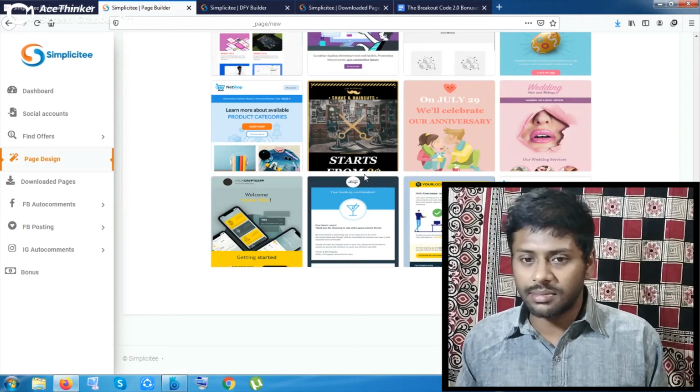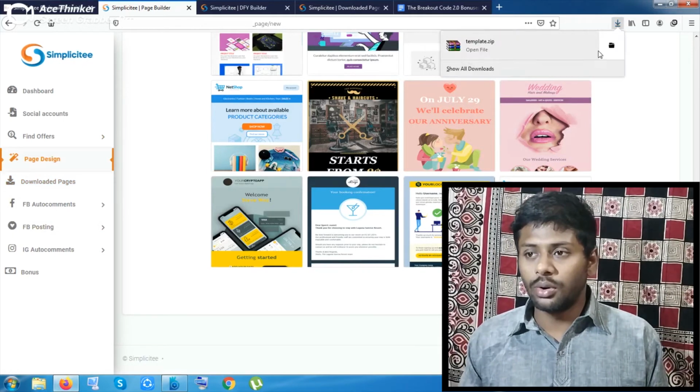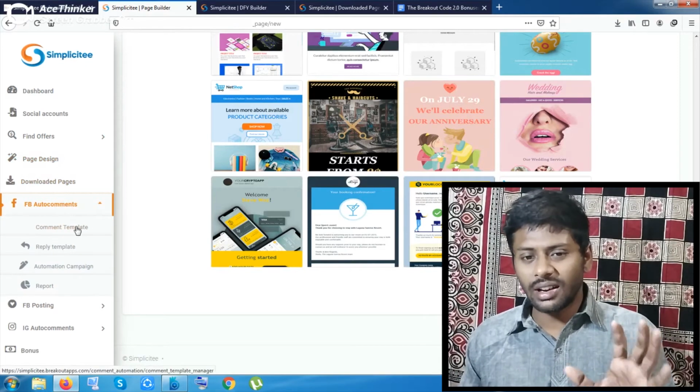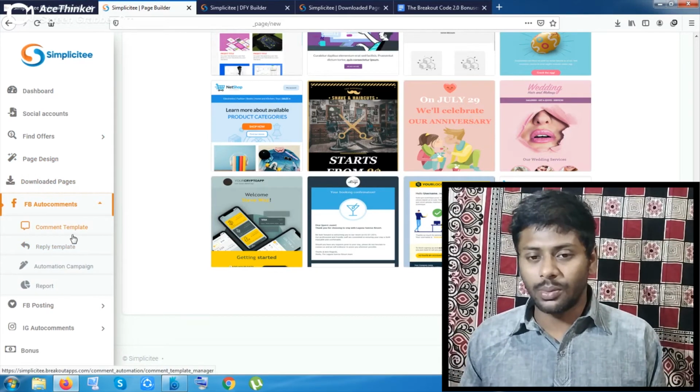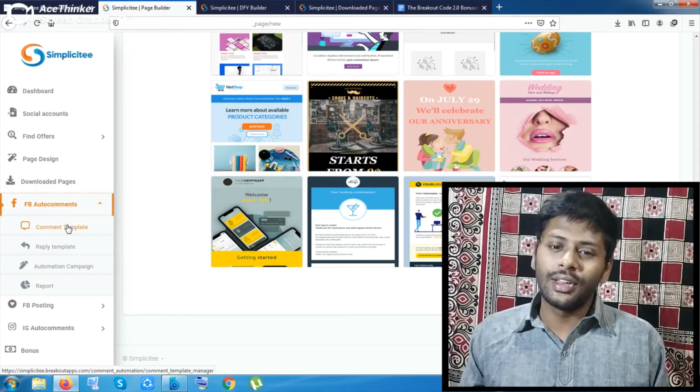From my experience, I am saying this. You can download the pages and you can upload them. It will be downloaded as a zip file and you can upload it. So the next options are additional options, in my opinion. This is the main feature of this tool, and additionally they are giving you the comment template.